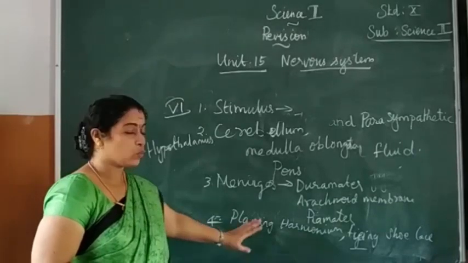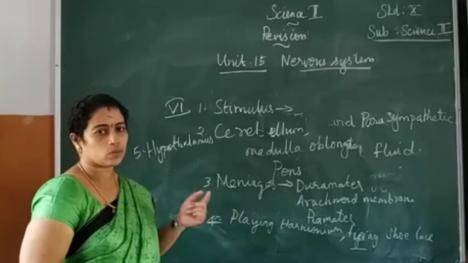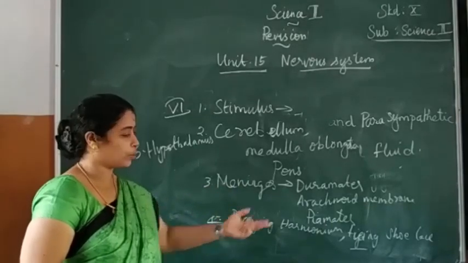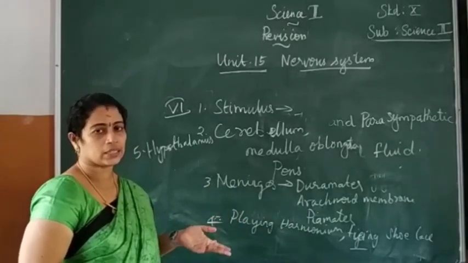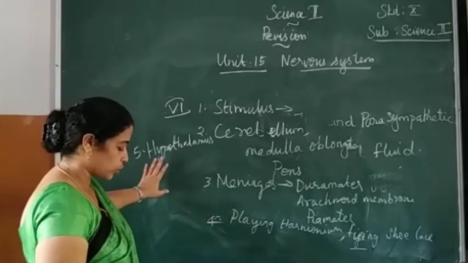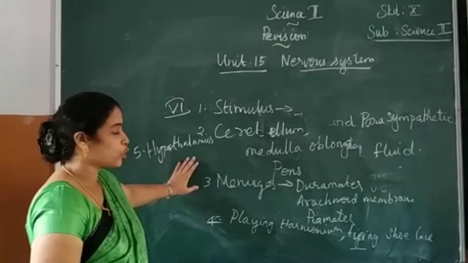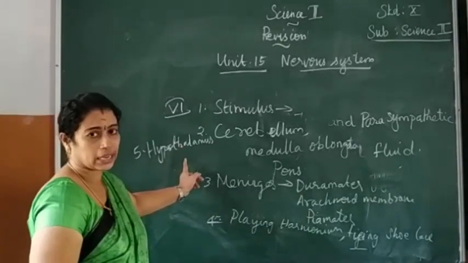Then, give an example, only one example. An example is asked, so write one example, okay: playing harmonium or tying the shoelace. These are some of the examples for this conditioned reflex. Next question, which acts as a link between the nervous system and the endocrine system? Hypothalamus is the answer.